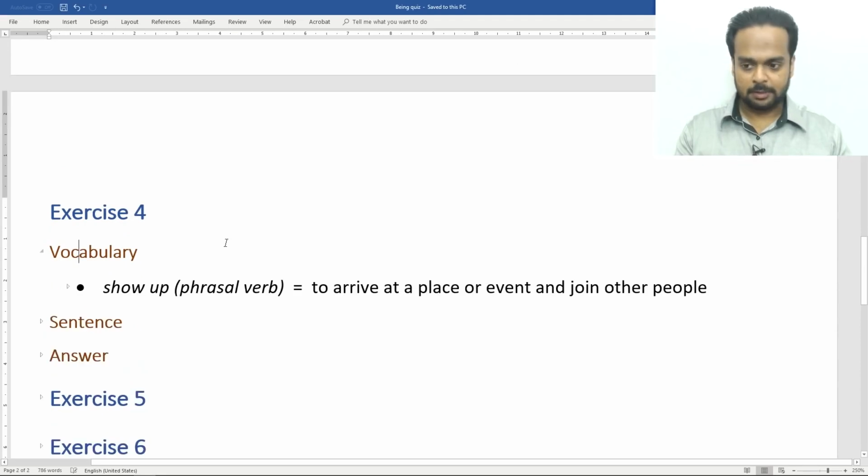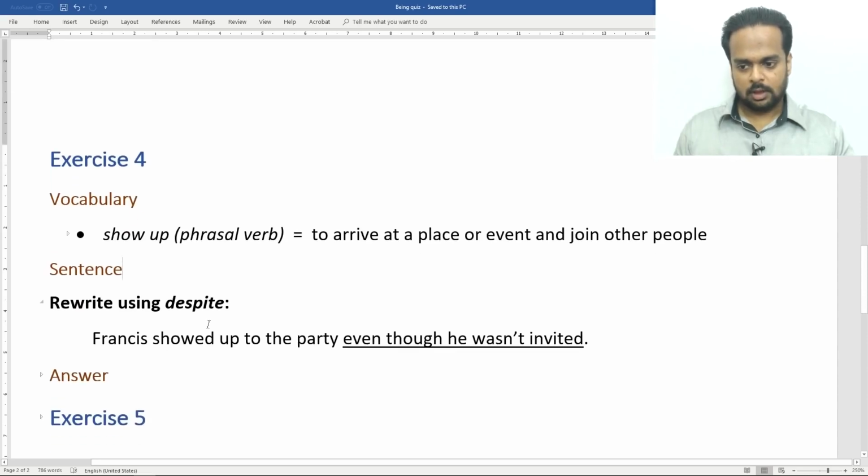We're going to need some vocabulary for this. Show up is a phrasal verb, and it means to arrive at a place or event and join other people. So here's the sentence. Francis showed up to the party even though he wasn't invited. Now you'll have to rewrite this using despite and being. So how can you do that?